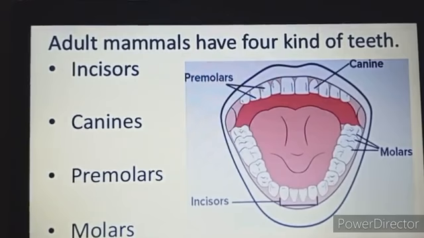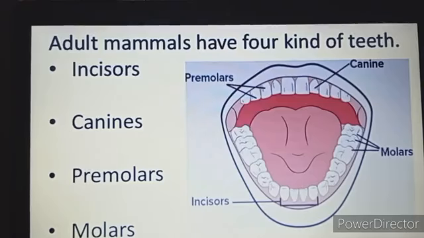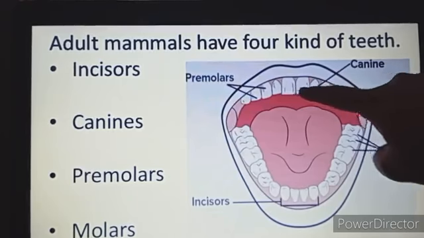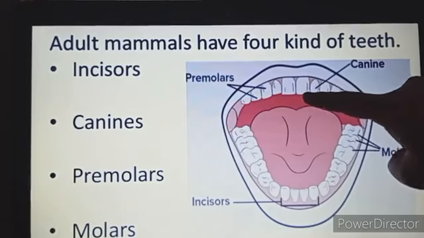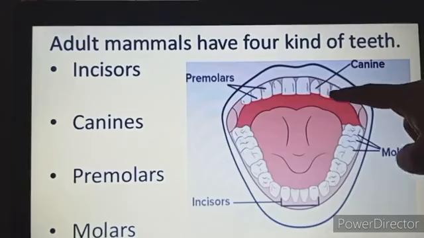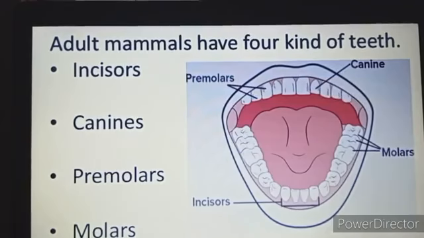Then the next type of teeth is canines. These are situated next to the incisors. As you can see here, these are the chisel shaped teeth which are the incisors, and next to the incisors there are canines which are present. So these are next to the incisors, one on each side.